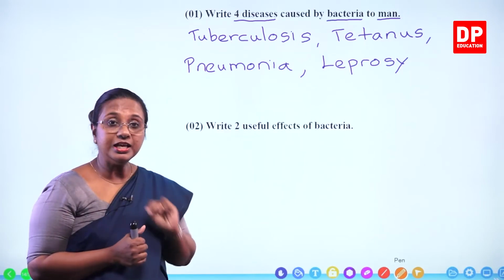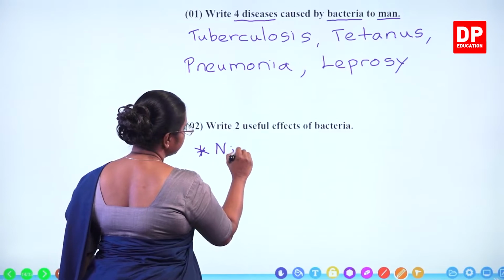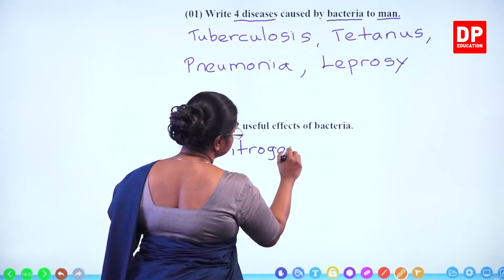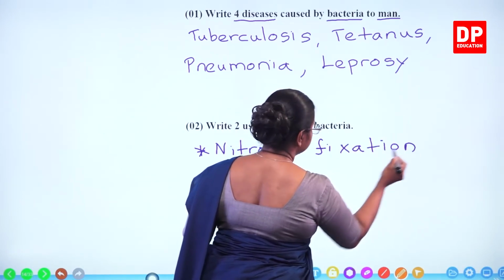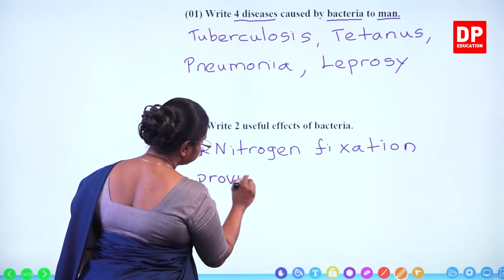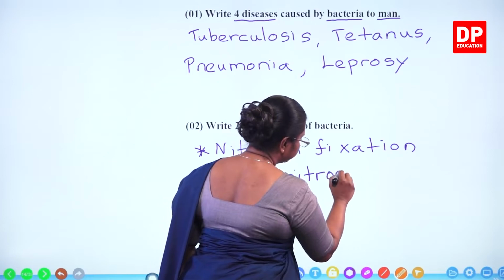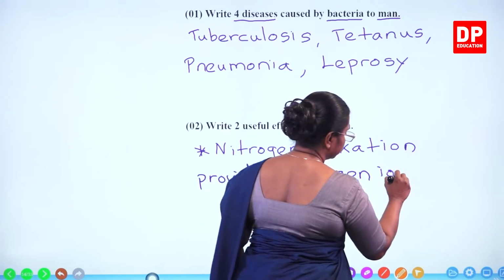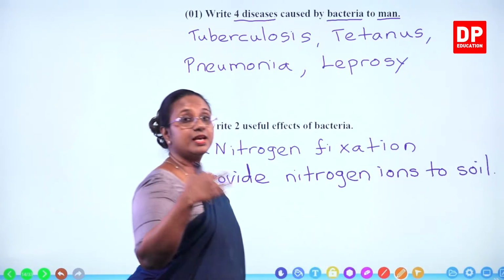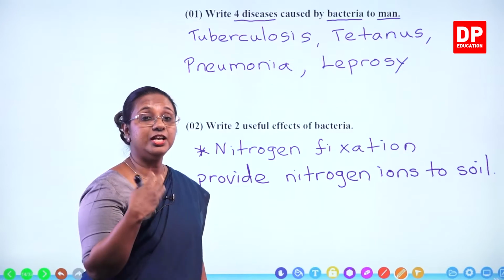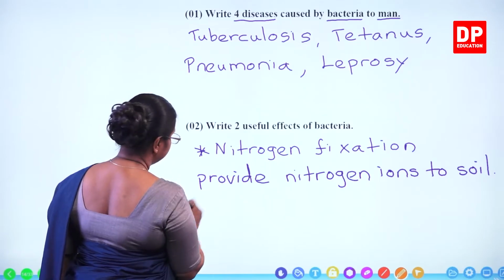You need to write only 2 useful effects. So I will say nitrogen fixation: they provide nitrogen ions to soil, or they fix nitrogen from the atmosphere into forms that can be absorbed by the plants. So that is nitrogen fixation.